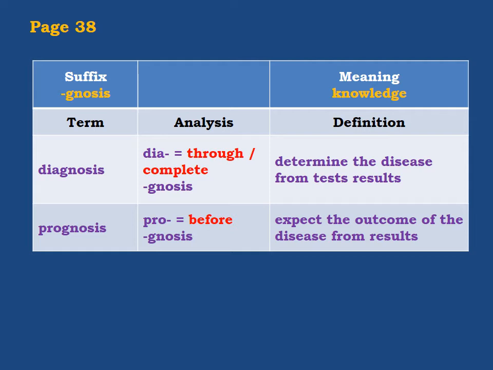Because of this prior knowledge based on the results of tests, the doctor can decide what might happen in the future to this patient. So this is the difference between diagnosis and prognosis. Let's see the pronunciation now.